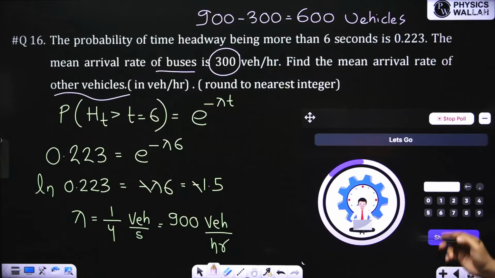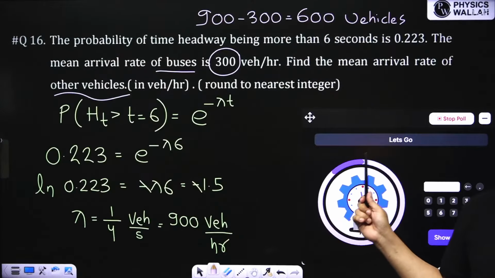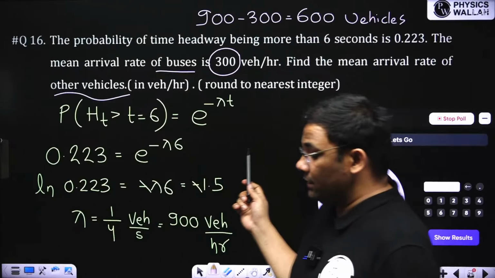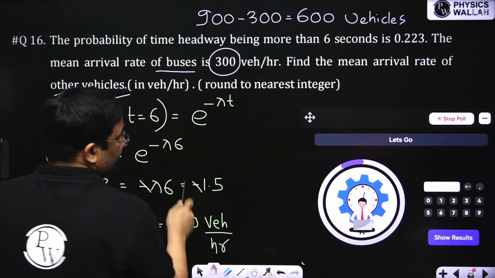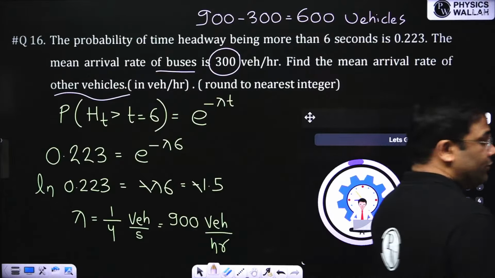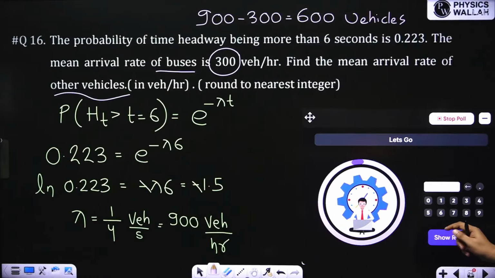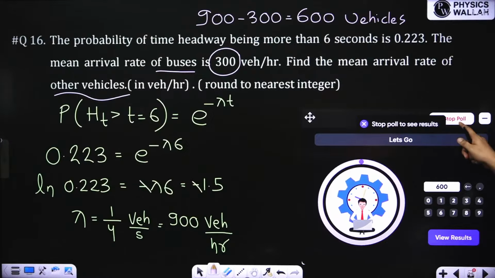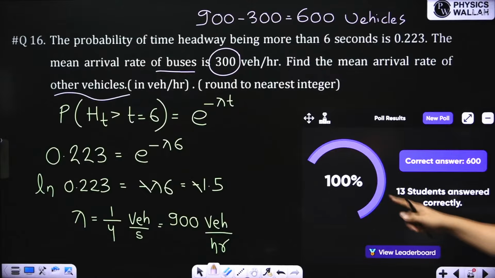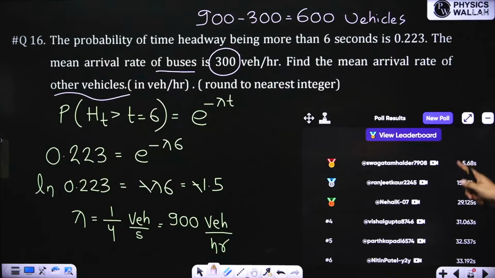A question in GATE, they have already asked one question. Yesterday in the GATE, they have asked a question on similar concept, not this exact question, but on a similar concept. So right answer is 600. Very good. Stop the poll. Many of you have solved it, 30 students. Great. Very good.